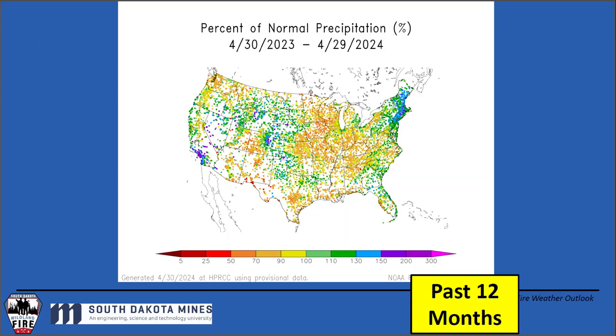June and July. So going back over the past 12 months, here's our percent of normal precipitation. Warm colors showing below average precipitation, cool colors showing above average precipitation. South Dakota, either side of above and below. Sioux Falls region was below average. Western South Dakota, by and large, above average precip over the past 12 months. Pacific Northwest, below average. Upper Midwest, Central Midwest, below average precipitation. New England, above average precipitation.